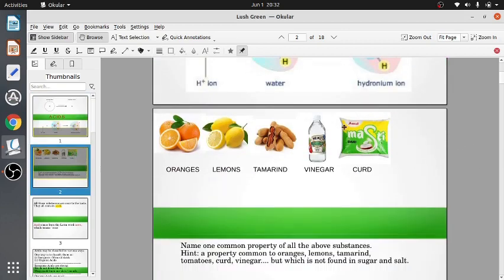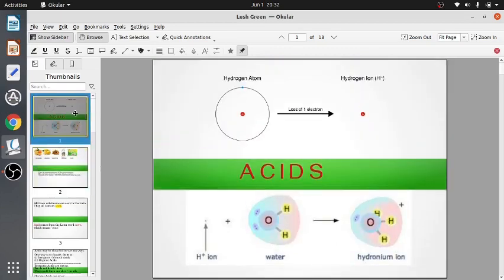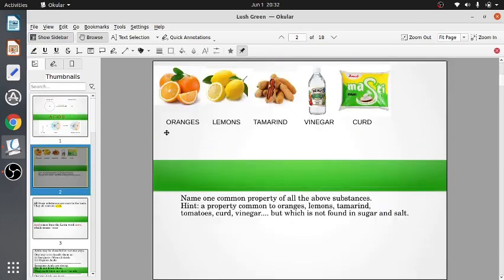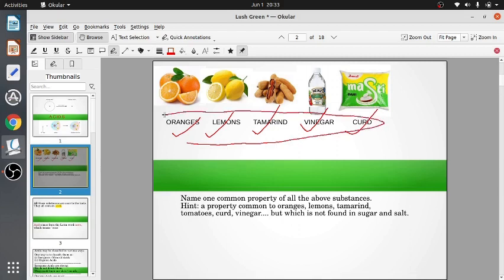Now, what is common in all these substances? We have oranges, lemons, tamarind or imli, vinegar, and we have curd. What is common in all this?